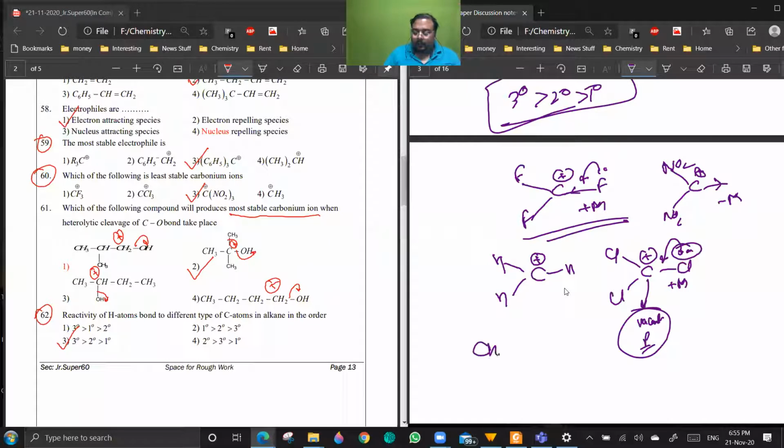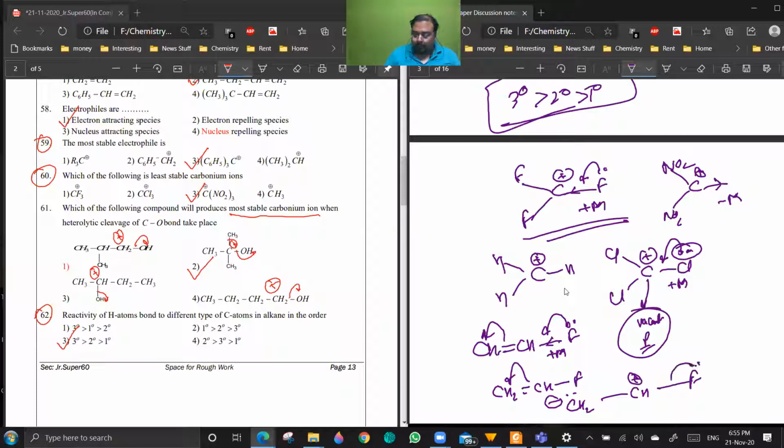So even in CH2CHF, it is showing plus M effect. You can always visualize a CH2CH bond as CH2 minus CH plus F. Are you getting my point?